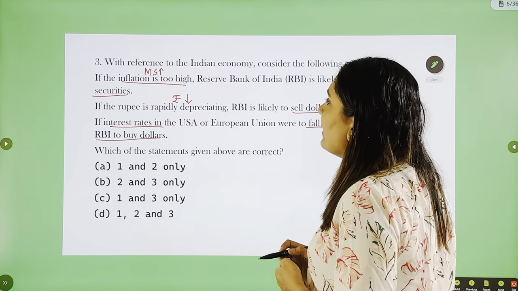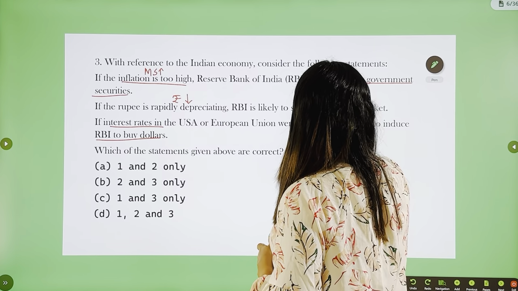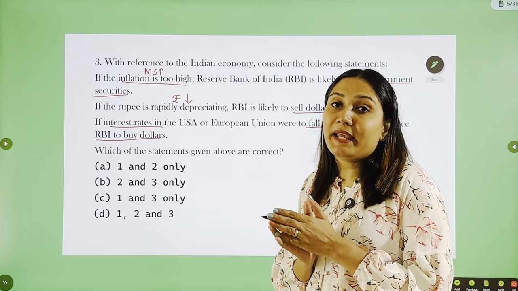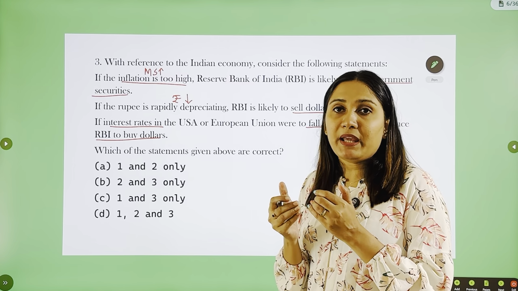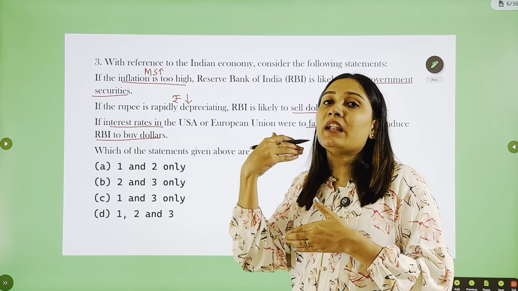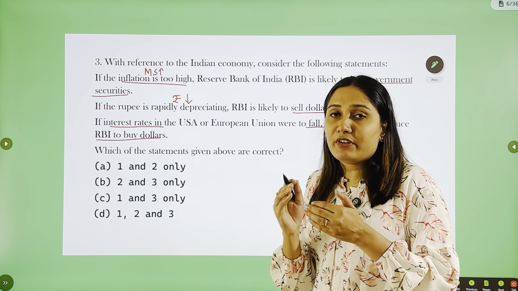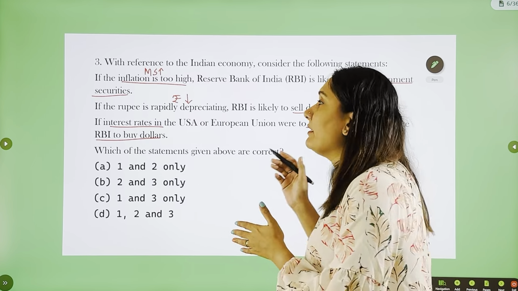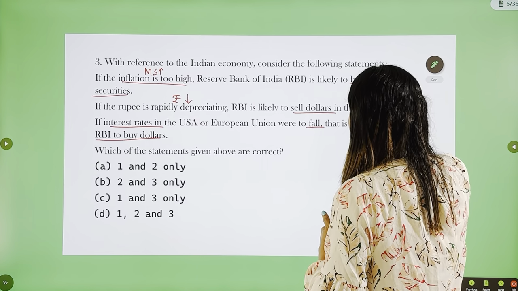The first one, if inflation is too high, it means that the money supply in the market is too high. RBI is likely to buy government securities. Now, what is the impact of buying government securities? If RBI is buying government securities from the public, it means in return RBI will have to pay for it, which means RBI will have to pay the public and therefore money supply with the public will again increase or further increase.